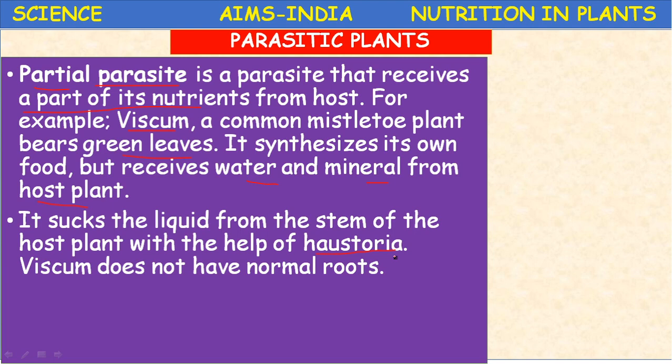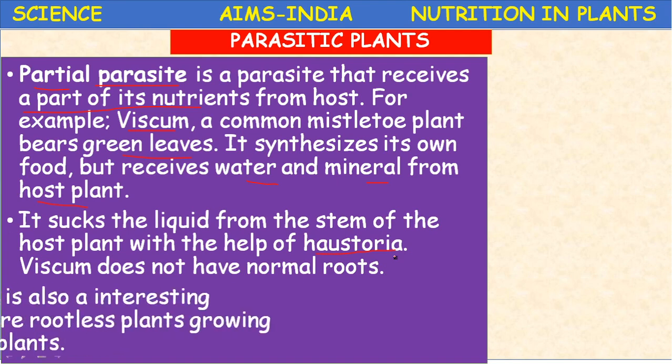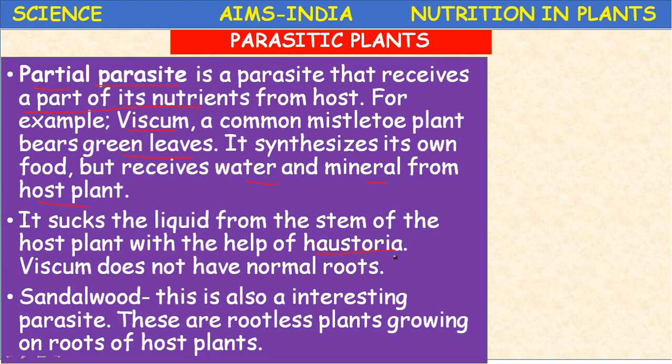So it sucks the liquids from the stem of the host plant with the help of root-like structures called haustoria.